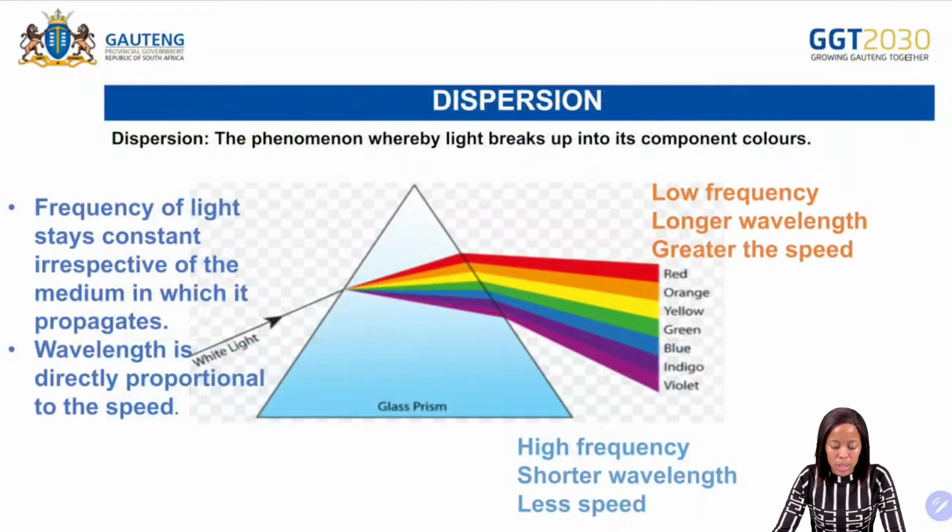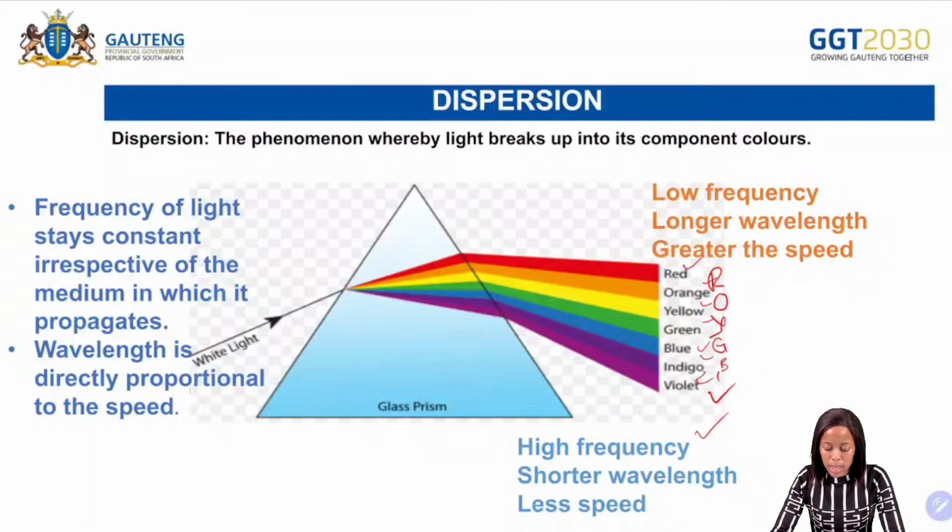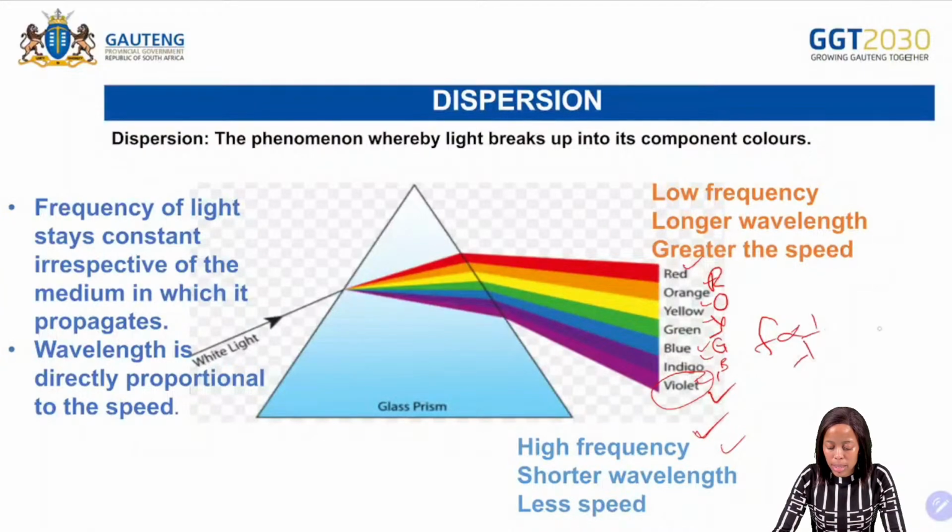Then just to remind you on dispersion, it says the phenomenon whereby light breaks up into its component colors. So for this one, we should know ROYGBIV. So ROYGBIV is what? Red, orange, yellow, green, blue, indigo, and violet. So again, at the bottom here, in terms of the violet, we have a high frequency. The frequency is inversely proportional to the wavelength. So just take note of that, and then you can use that to remember the colors.